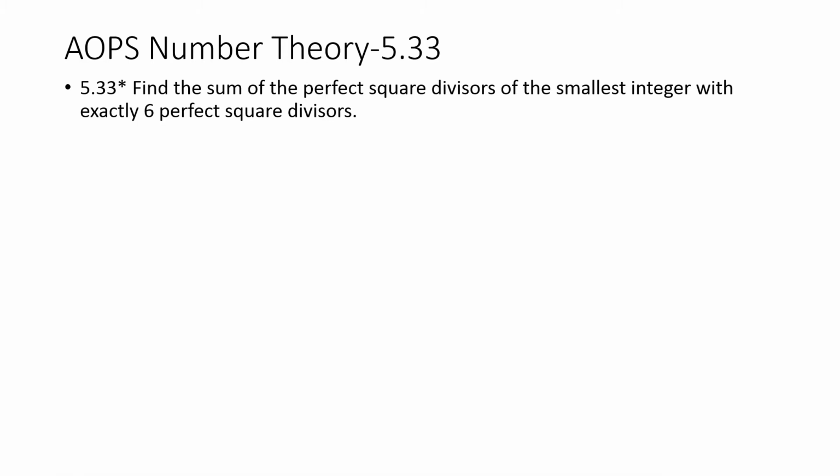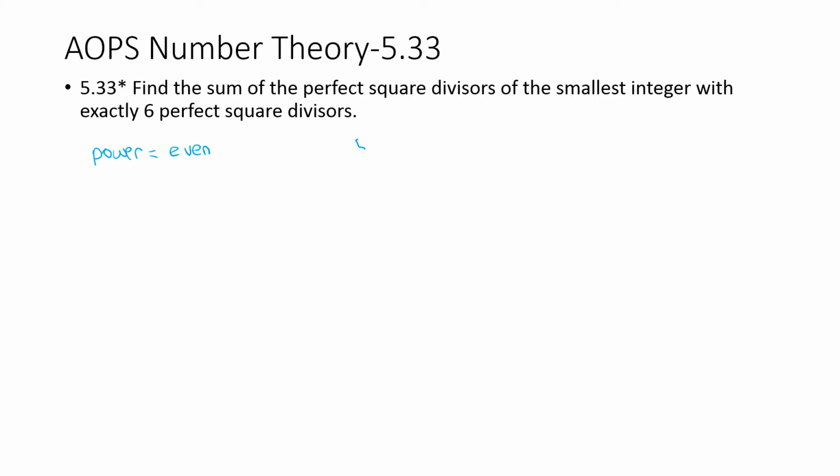AoPS number theory 5.33. Find the sum of the perfect square divisors of the smallest integer with exactly 6 perfect square divisors. Since it's a perfect square, the powers must be even.